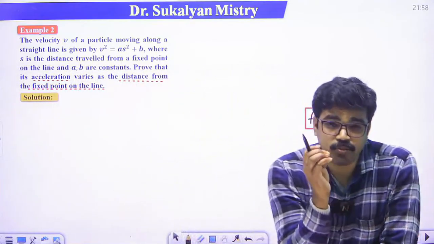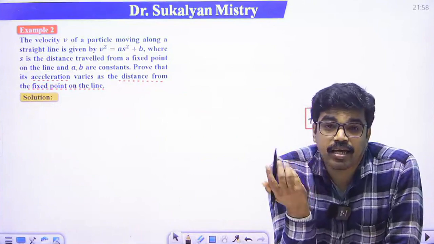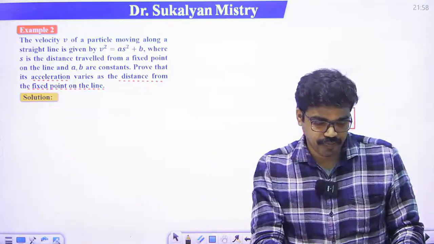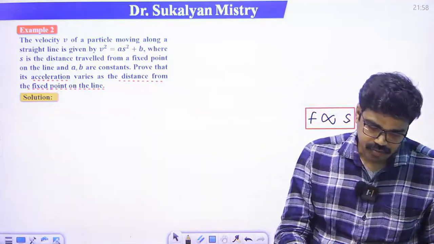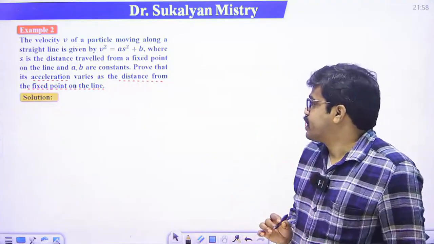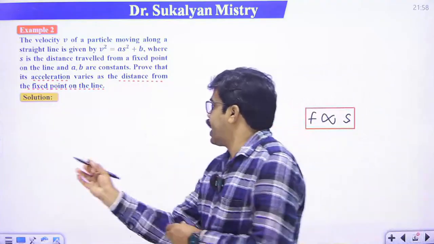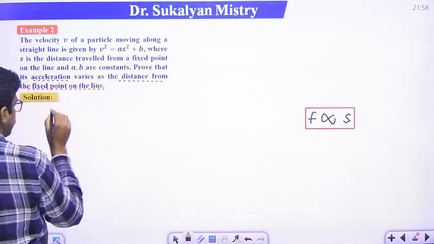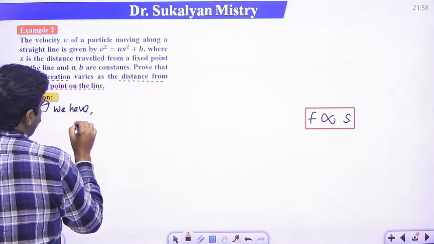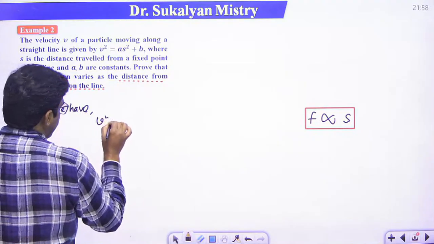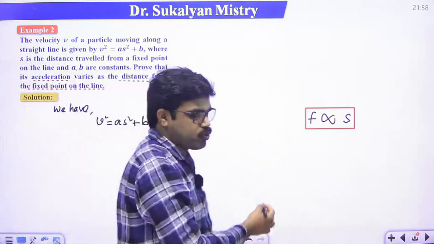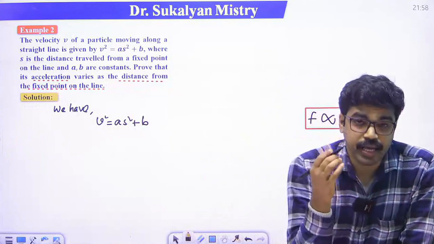The distance from the fixed point on the line, that is displacement. So we have to show f varies as s. Clear, right? Okay, so what is given here? Here it is given that we have v square, that is the velocity expression: v square is equal to as square plus b. We have to show f varies as s.